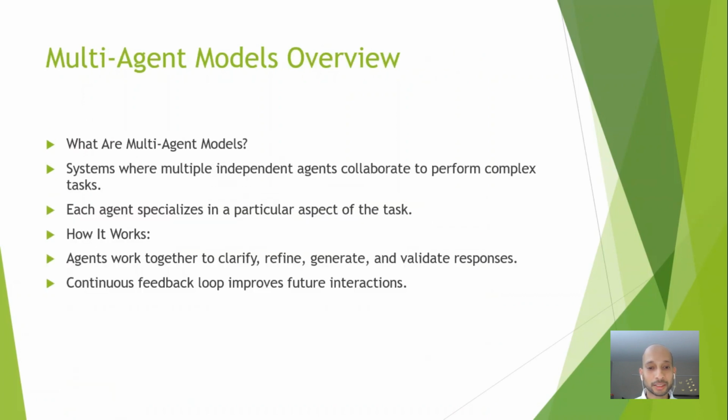Now, let's talk about multi-agent models. These are systems where independent agents collaborate to perform a task. Each agent is specialized to handle specific aspects of the task, much like team members each having their own roles in a project. These agents work together to clarify user inputs, refine them, generate a response and validate that response. This creates a continuous feedback loop that allows for future improvements, especially if you are hosting and training a model.